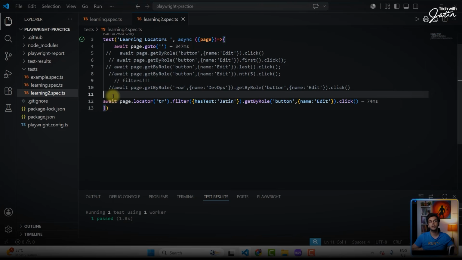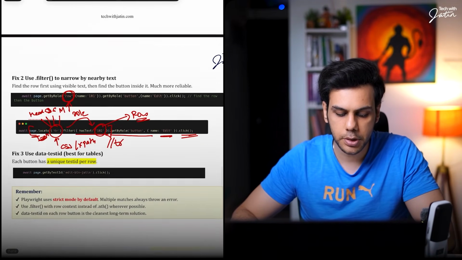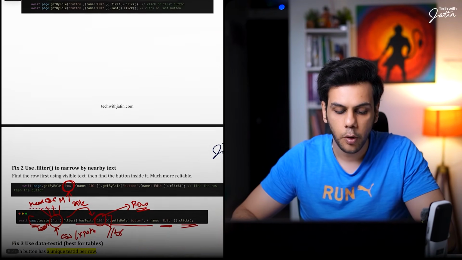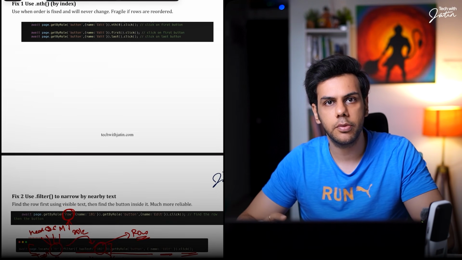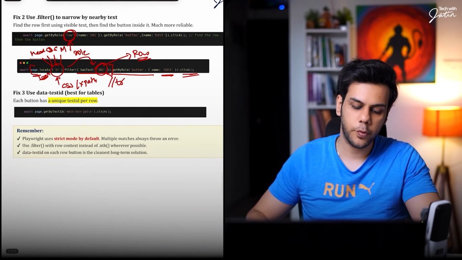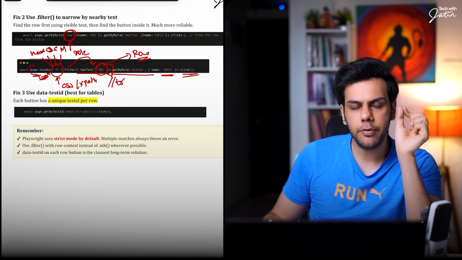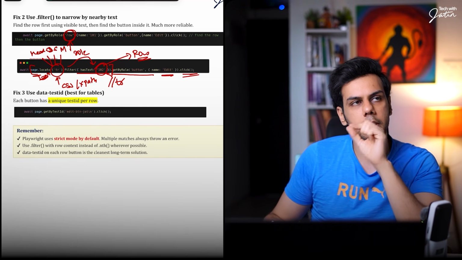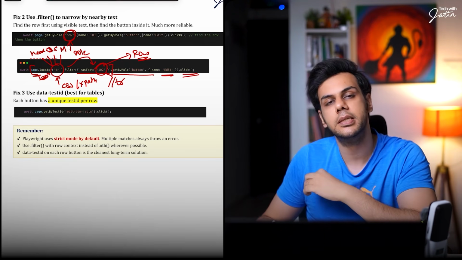Now let's go back to the notes quickly. So over here, we saw the 3 solutions. We saw the filter one. We saw the chaining part. We saw the nth method, the first method, and the last method. Also, one more thing I forgot to talk about, which was the data test ID. If none of these things are working, you are supposed to reach out to the data test ID.